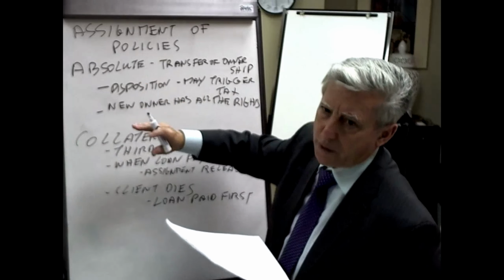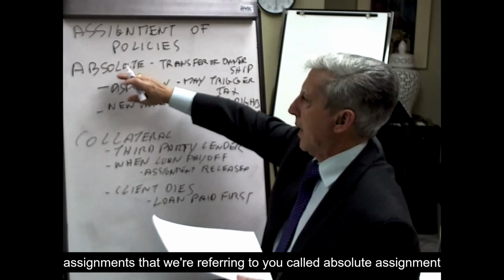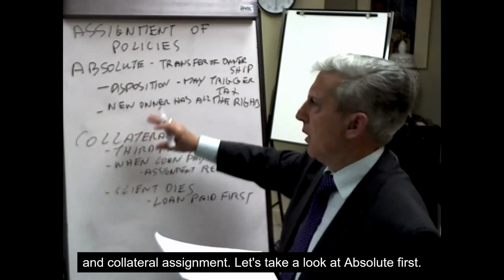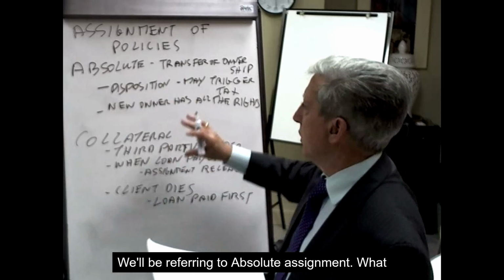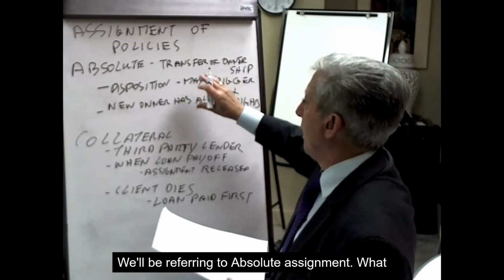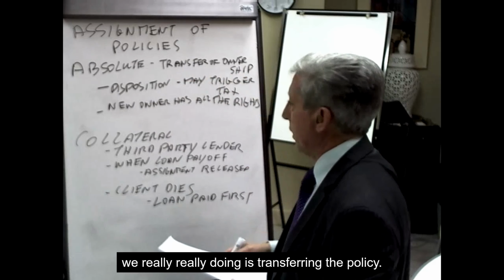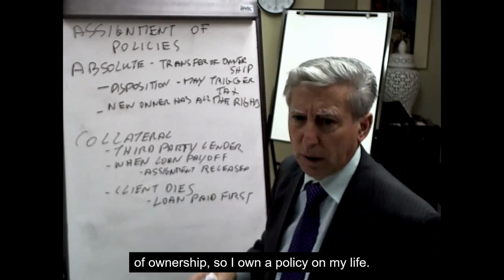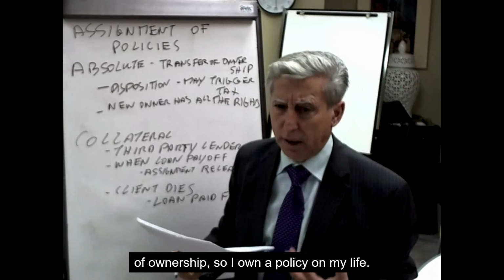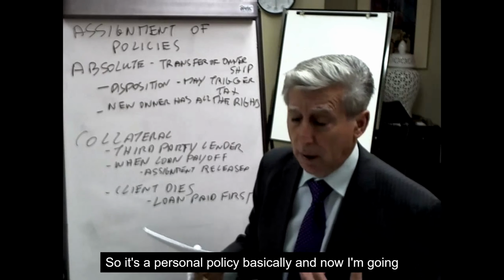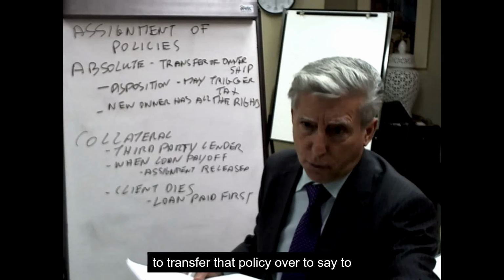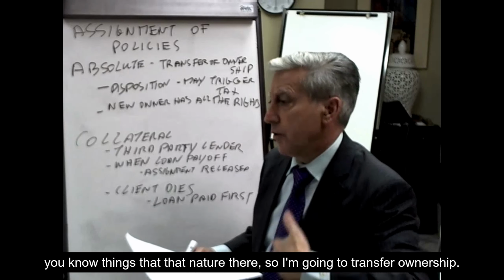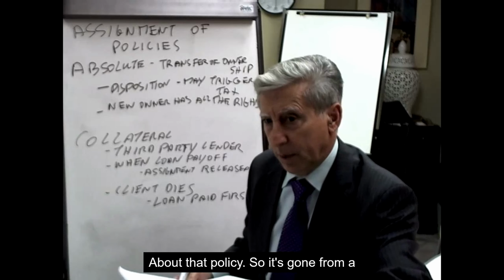Okay? And there are two kinds of assignments that we're referring to here. What we call absolute assignment and collateral assignment. Let's take a look at absolute first. When we're referring to absolute assignment, what we're really doing is transferring the policy, okay? So it's the transfer of ownership. So I own a policy on my life, so it's a personal policy, basically. And now I'm going to transfer that policy over to, say, a charity. I want to leave money to a charity, a lasting legacy, things of that nature. So I'm going to transfer ownership of that policy.